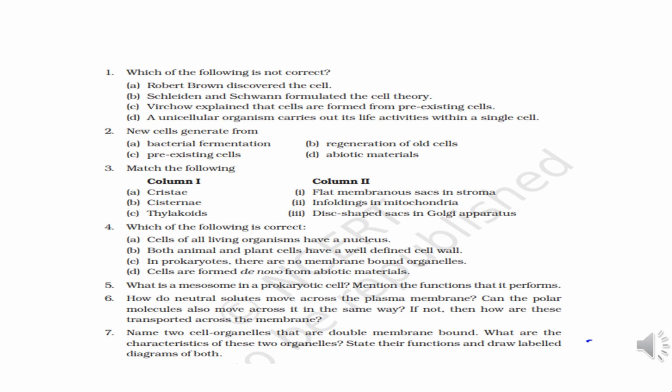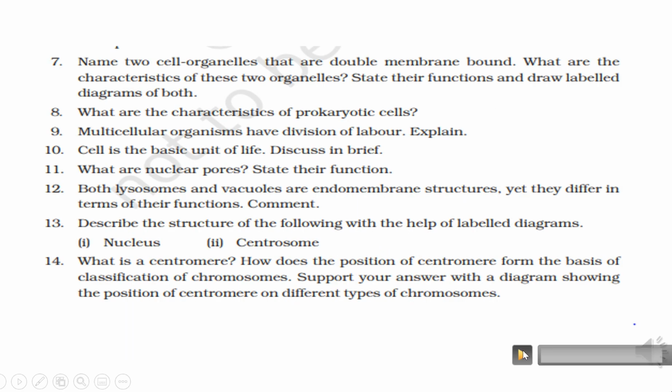Now next, question number 7 is, name two cell organelles that are double membrane bound. What are the characteristics of these two organelles? State their function and draw labeled diagram of both. So here you will know very well that the two organelles which have double membrane are mitochondria and chloroplast. So you can draw the diagram of mitochondria and chloroplast. We have studied about these two organelles earlier, and you all know the functions of these organelles. So you can do it very well. So seventh question we have done earlier.